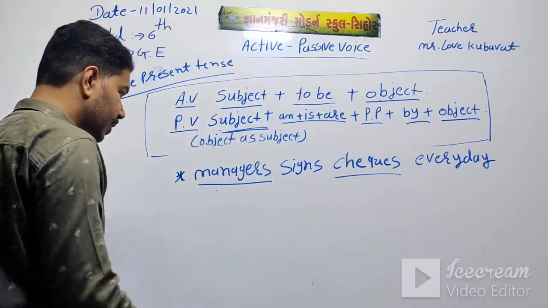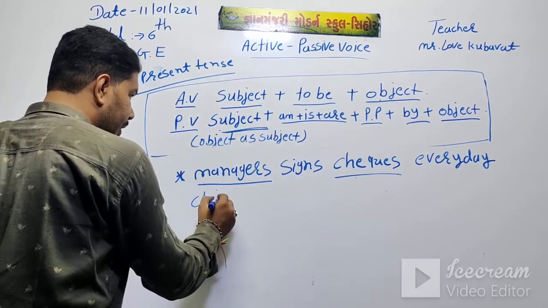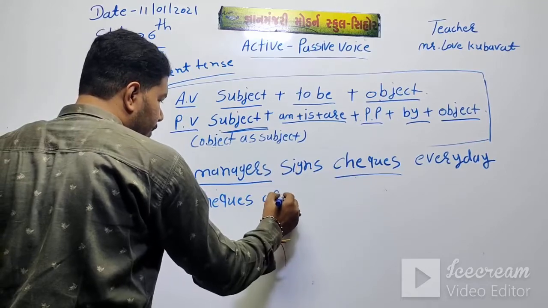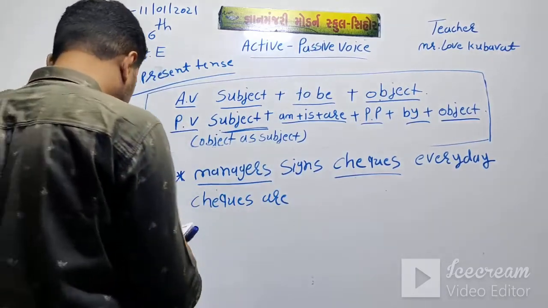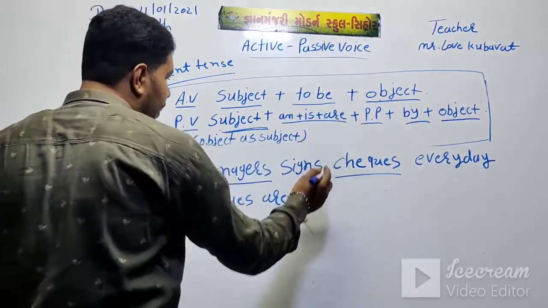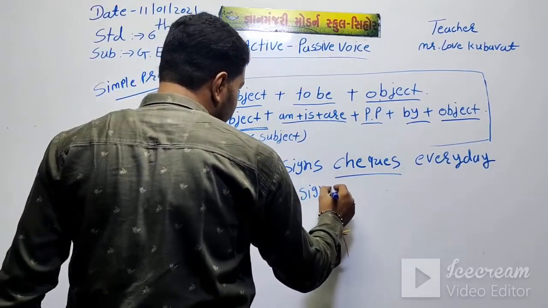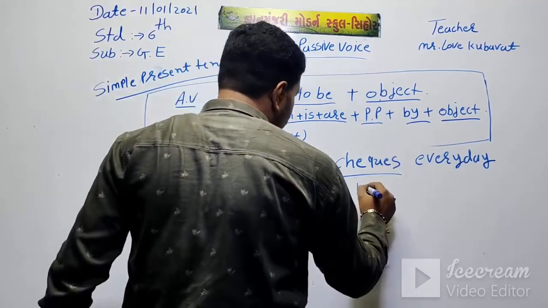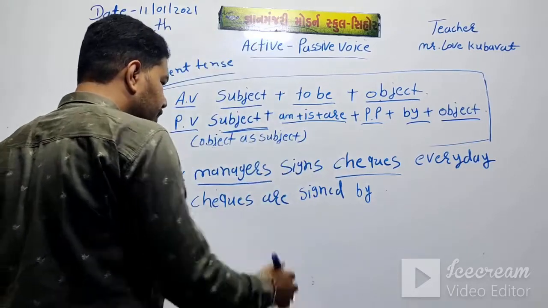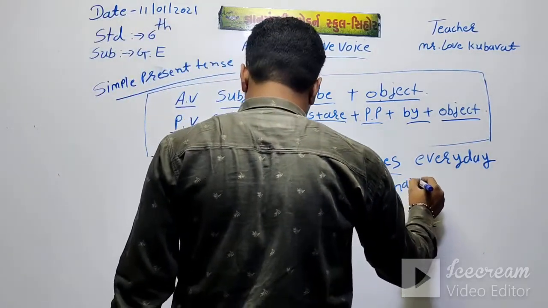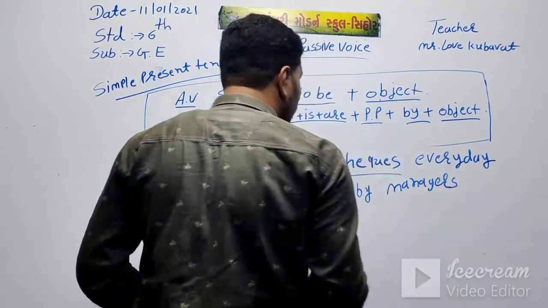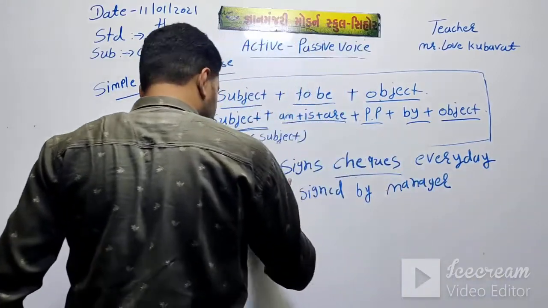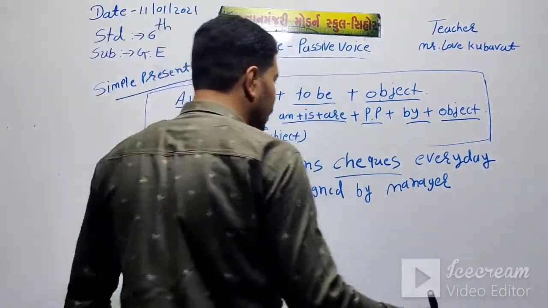Checks, this is plural in simple present tense, so checks are. Then past participle signed. Checks are signed by manager every day.